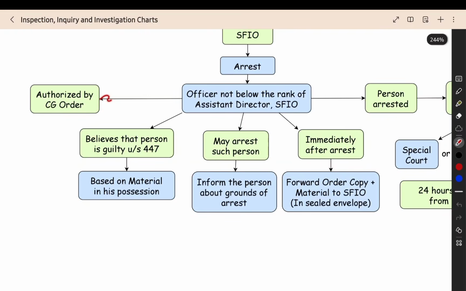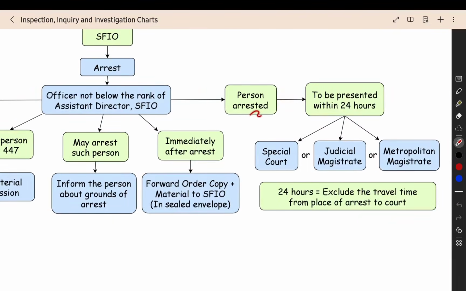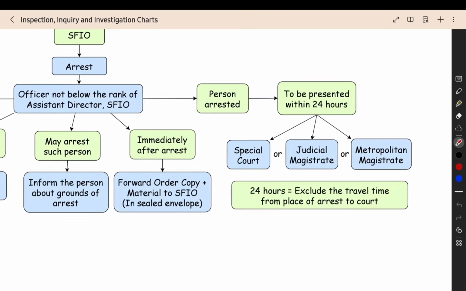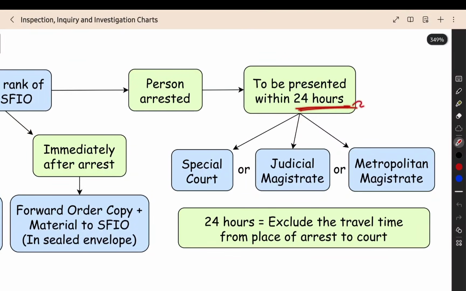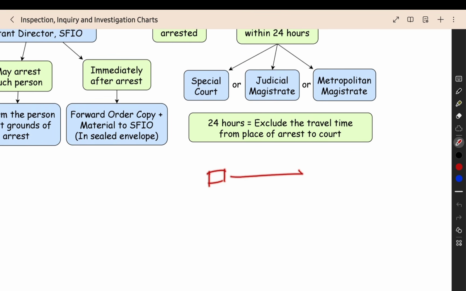Before doing the arrest, they have to get permission from the central government by a central government order. They can then arrest the person, and after arresting the person, they have to present the person to the special court or judicial magistrate or metropolitan magistrate. They have to present that person before a court. Within how much time must they present the person? 24 hours. In that 24 hours, the travel time will be excluded, that is, the travel time from the place of arrest to the court.